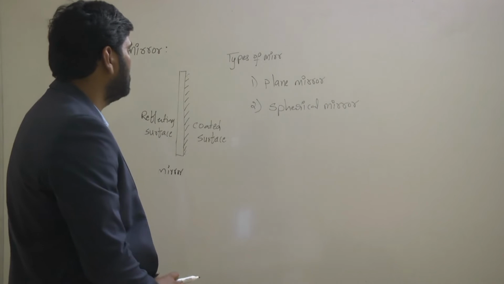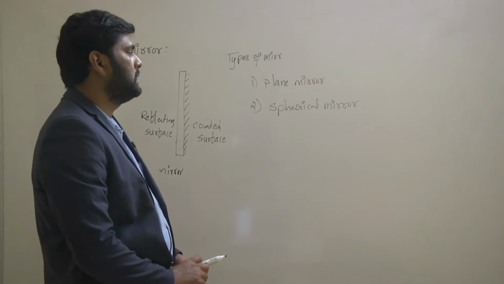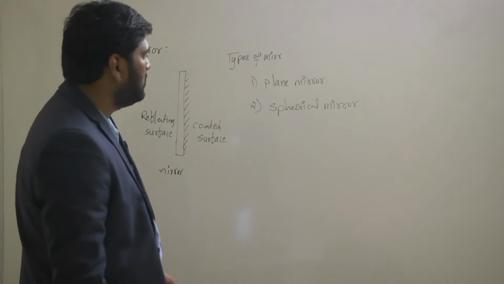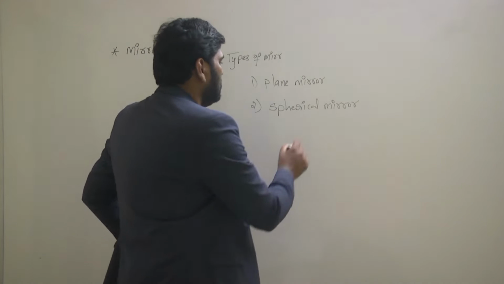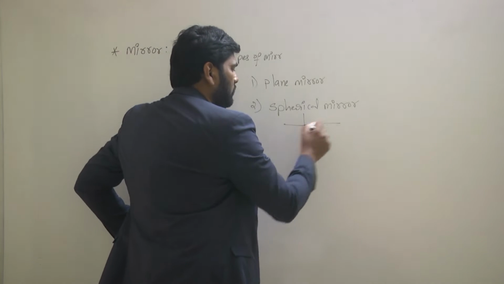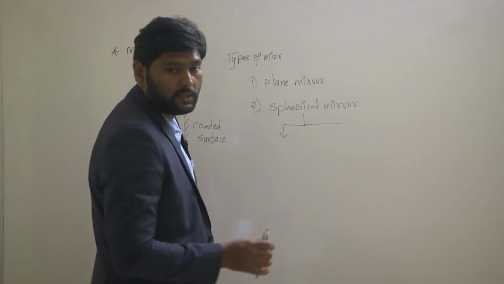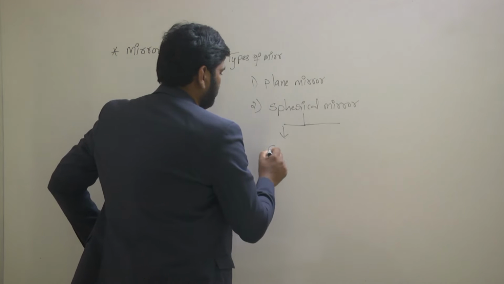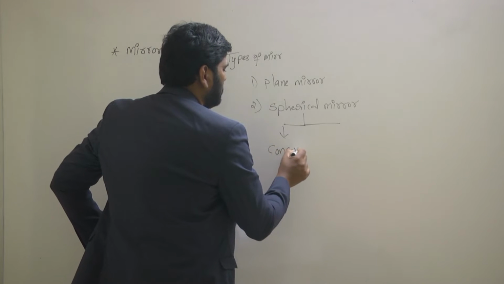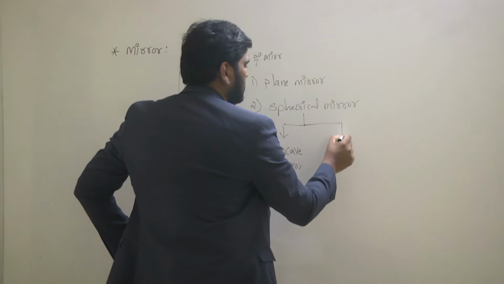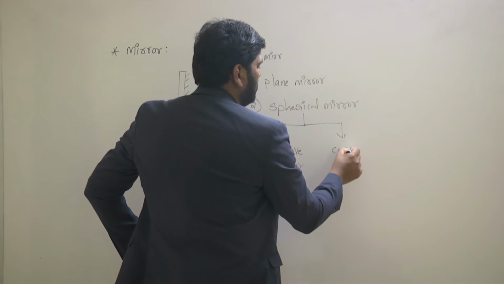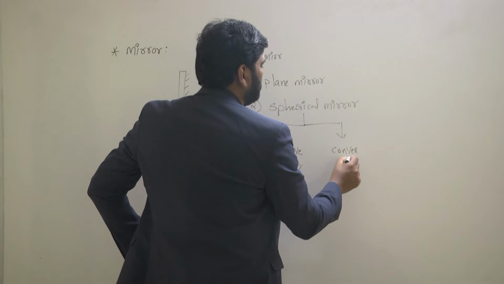First one is what? Plane mirror. Second one is spherical mirror. And the spherical mirror again has two types. The first one is the concave mirror. The second one is the convex mirror.